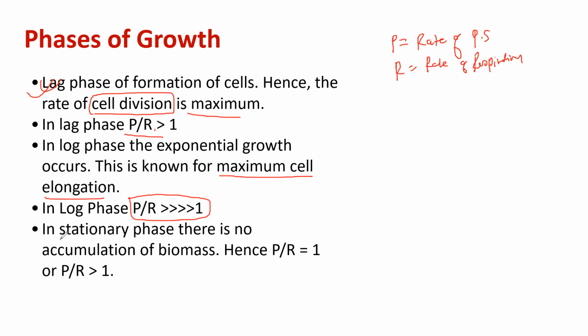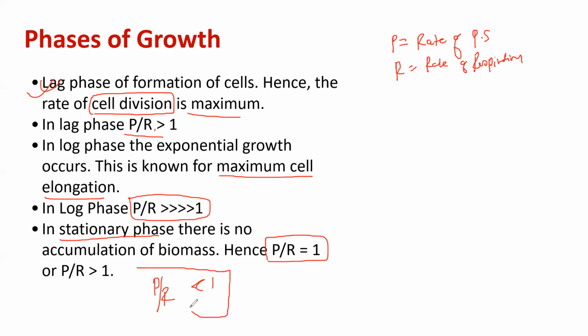Okay. In a stationary phase, we know there is no accumulation of biomass or very little accumulation of biomass. So what we see, P by R is equal to 1, or it is minutely greater than 1. It is never less than 1. If I say P by R is less than 1, what does it mean? It means that biomass is actually decreasing.